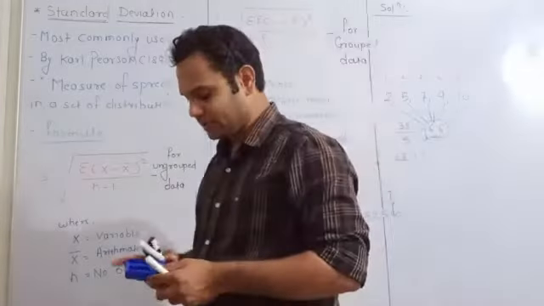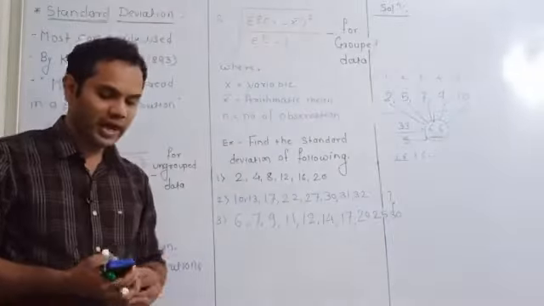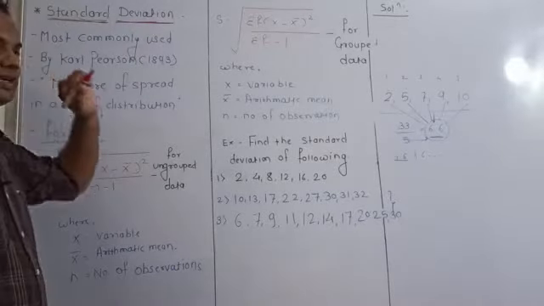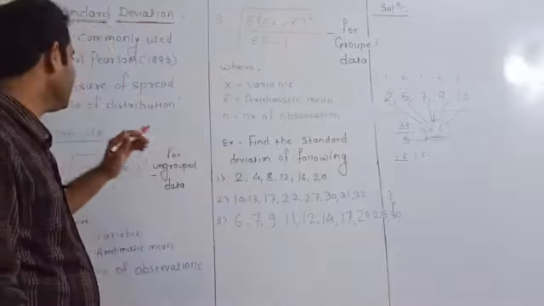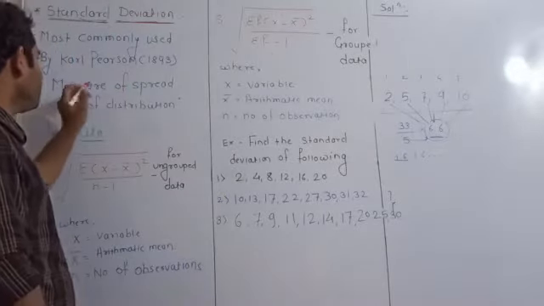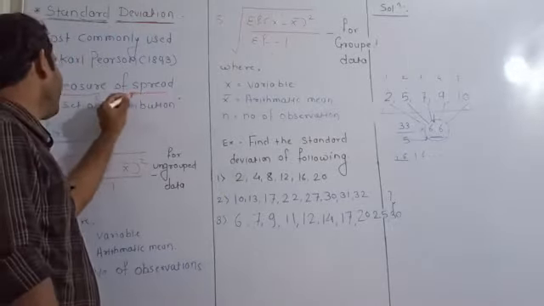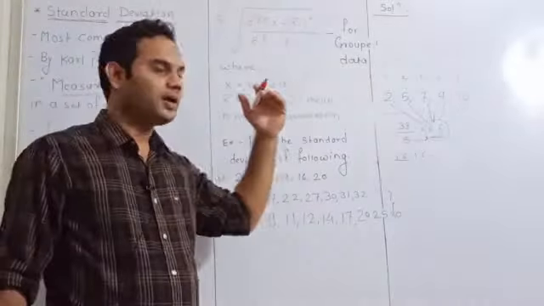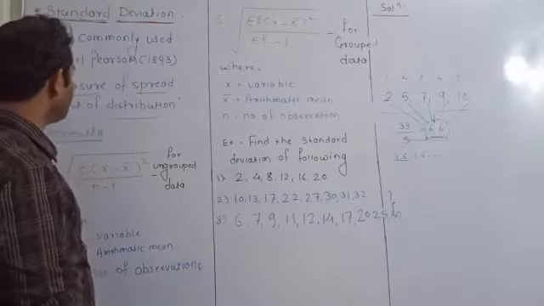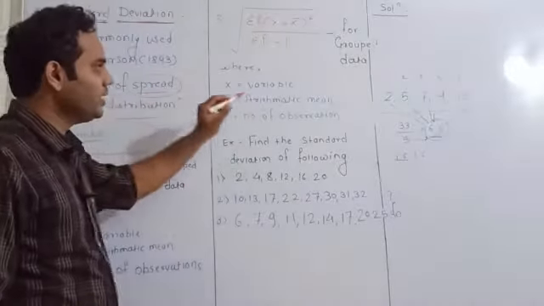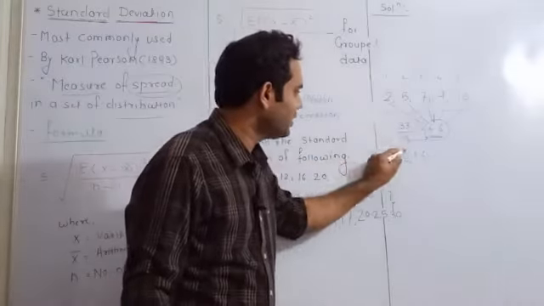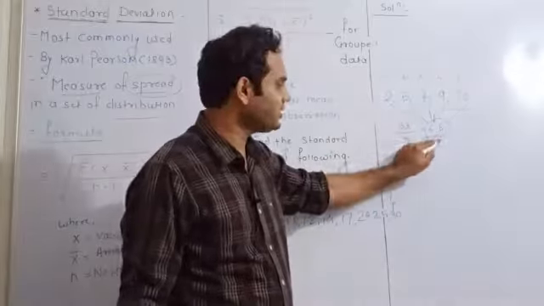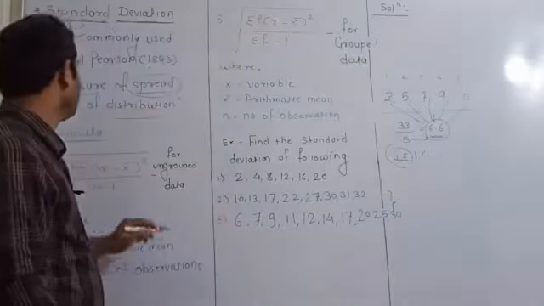So standard deviation is one kind of measure of dispersion. Standard deviation is simply a measure of spread in a distribution. As it is a measure of dispersion, it is the same as a measure of spread: how the individual observations are spread or dispersed from their central value.